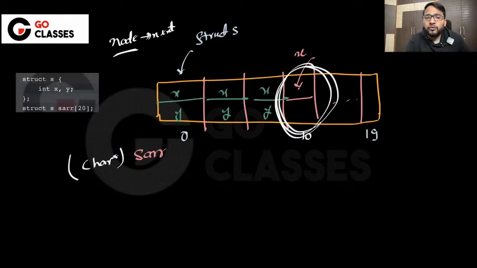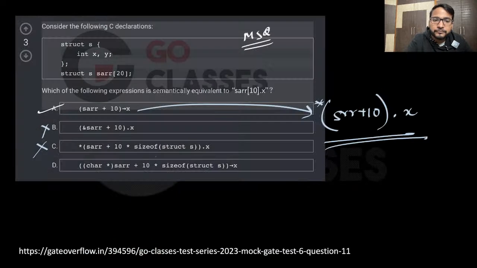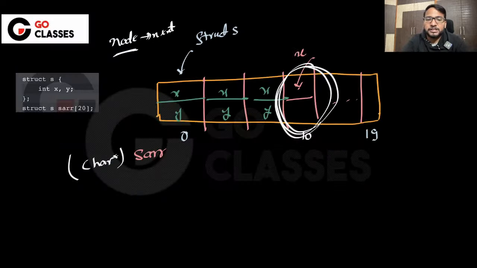Now if you do what they are doing in the C option, they are doing plus 10 into size of struct text. Let's suppose integer of 4 bytes, so size of struct text basically, it will skip 10 into 4, 40. Sorry, in this option, it will skip 40 bytes. So basically it will skip 10 struct sizes, which means it will basically skip 40 bytes.